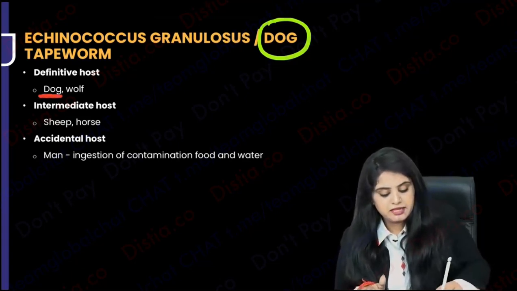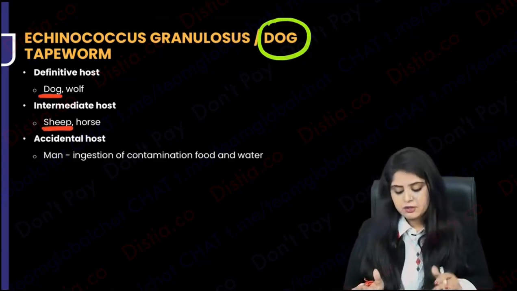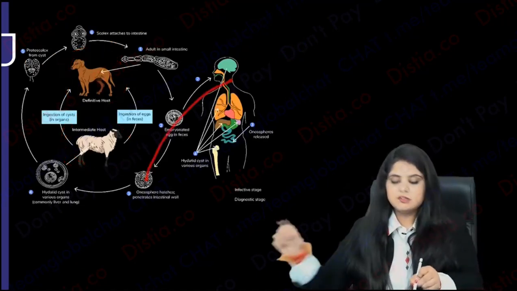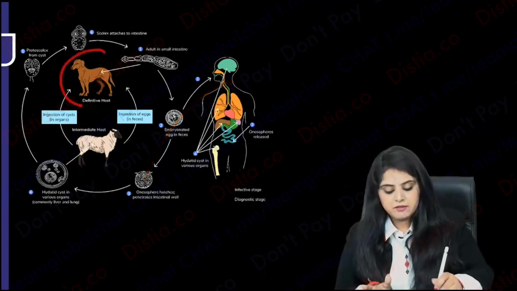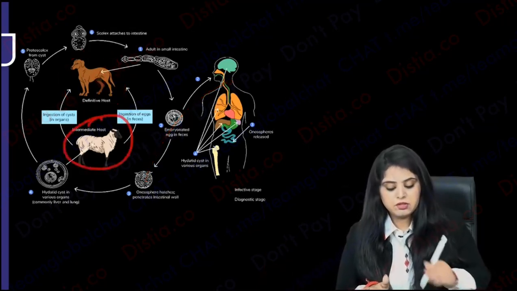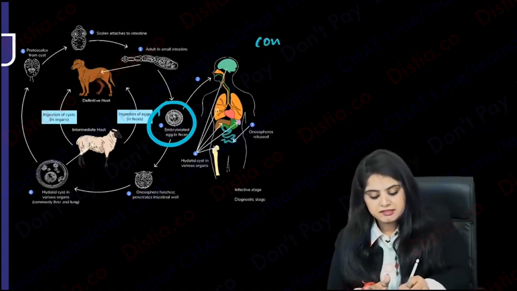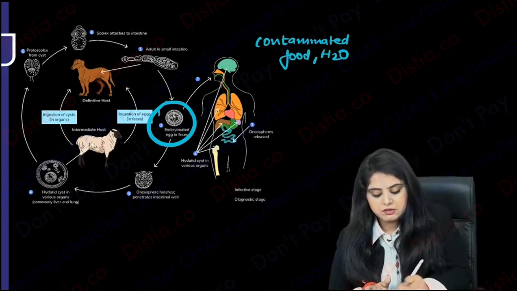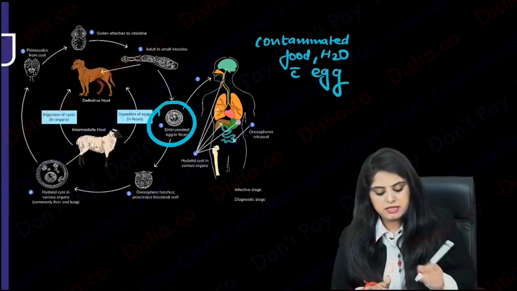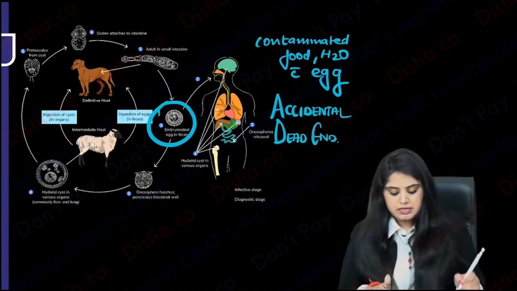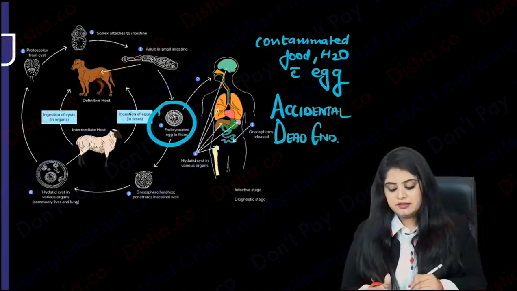So if you look at the life cycle, this is the easiest to pick up. I'll tell you why. Primarily the life cycle is going between dog and sheep. Human is completely on the side as an accidental host. The definitive host is the dog, the intermediate host is the sheep, and by chance if there is contamination of food and water with some eggs, that is going to lead to human involvement. But like I said, not only are we accidental, we are also dead-end hosts. So let's have a look at the disease that it's causing, guys.